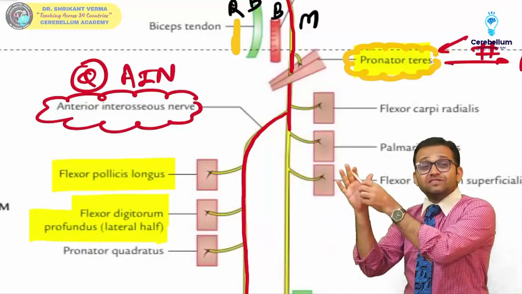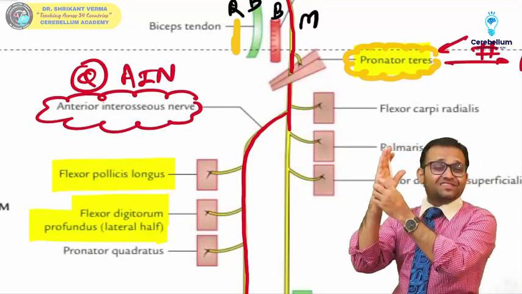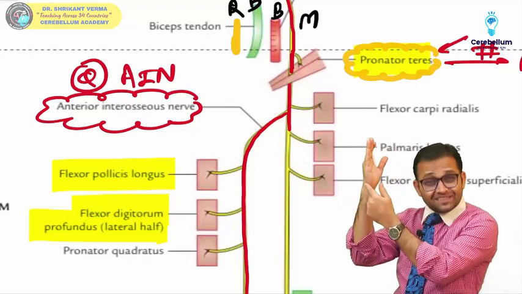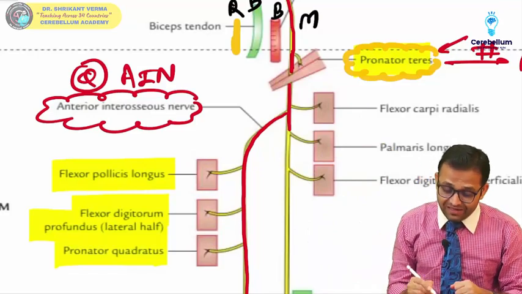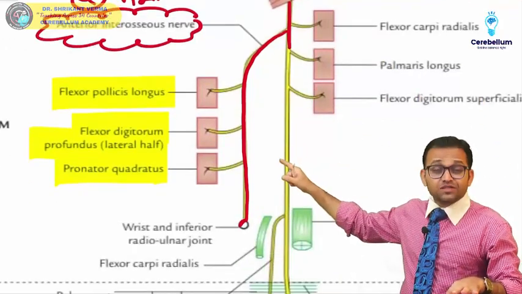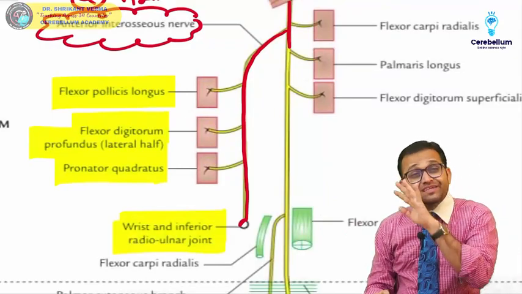The lateral half is supplied by the median nerve, but the medial half is supplied by the ulnar nerve, because on the medial side is the ulnar nerve, and on the lateral side is the median nerve. And then it is supplying the pronator quadratus muscle, it is supplying the wrist and inferior radio-ulnar joint, and it is ending.